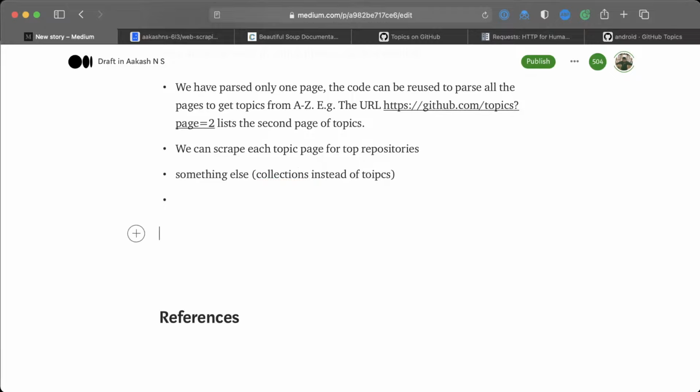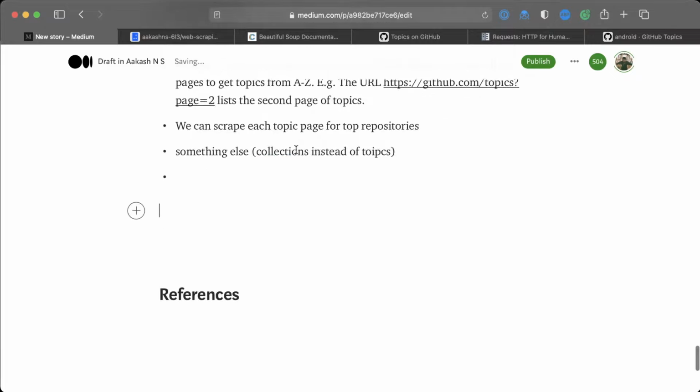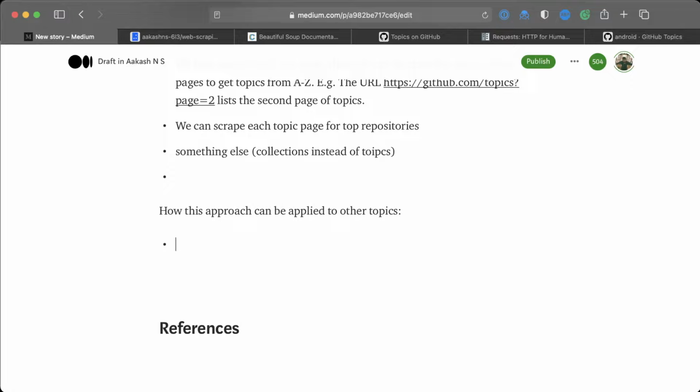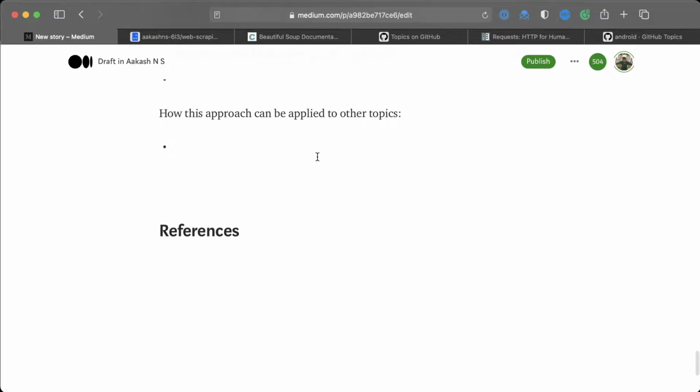And so on. One other thing you can include, so this is extensions of your work. Other things you can include is how this approach can be applied to other topics. Again, you can include things like, let's say, apply this to GitLab, a similar website, but maybe slightly different structure, and come up with more ideas there.